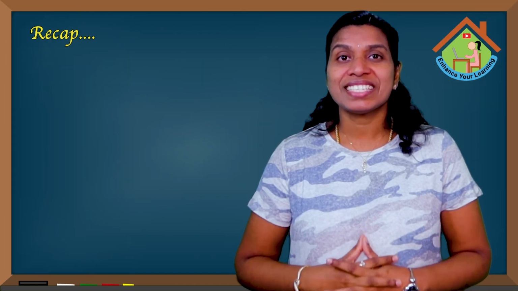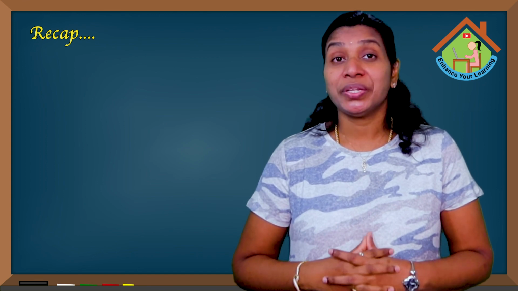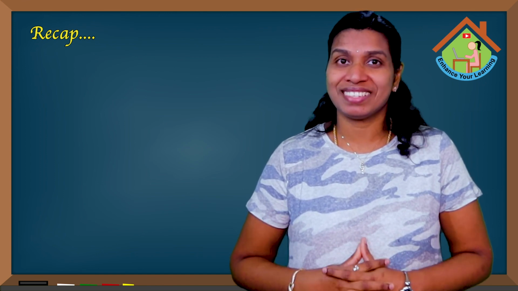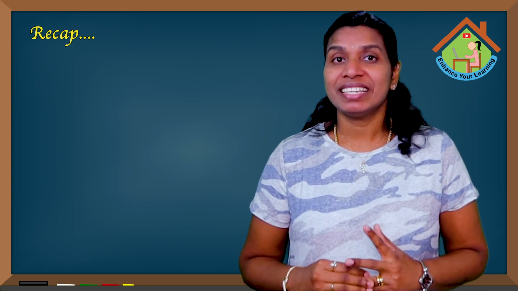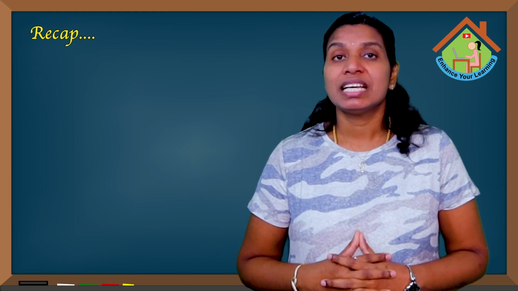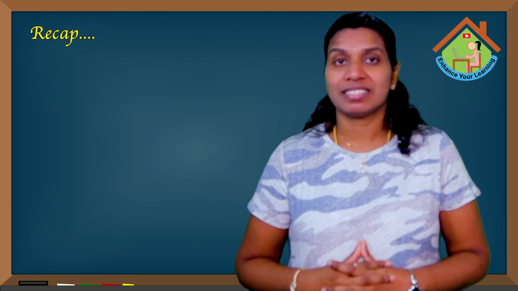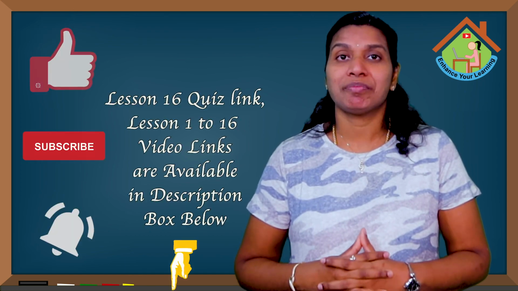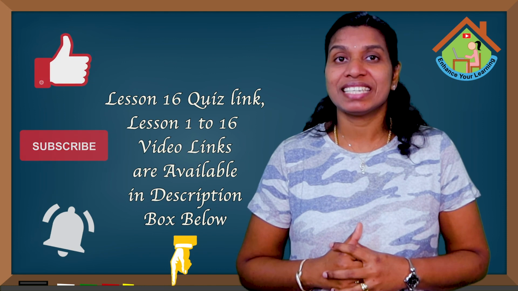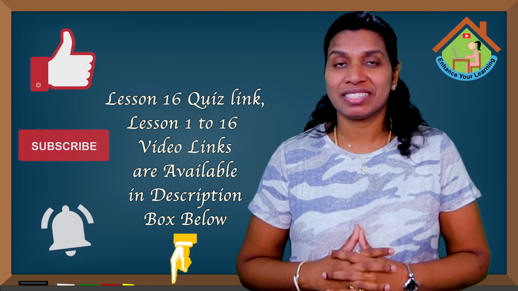In this class, we have seen some of the new terms used for this lesson, then the planets, the earth, the sun, the moon, and the stars, and some supplementary points. By this, I am completing lesson 16, Our Universe.